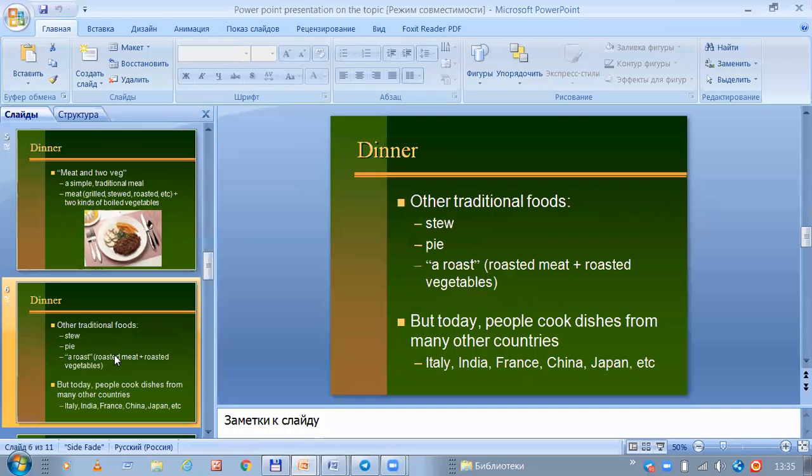Dinner. Traditional foods are stew, pie, roast. It can be roasted meat or roasted vegetables. But today, many people cook dishes from many other countries. It means that rich people can have Italian, Indian, French, and Chinese and Japanese meals.